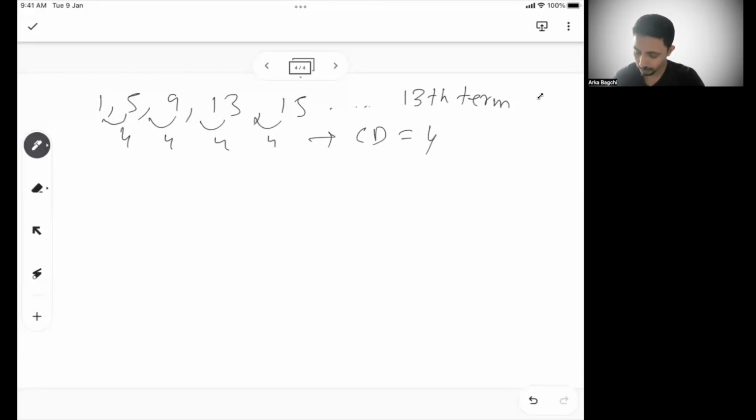Now the 13th term, or I can say T13, T is representing the term, is the first term, 1, plus n minus 1. Now I'm looking for the 13th term, so my n is 13 here. So 13 minus 1 into 4. So 1 plus 12 into 4.